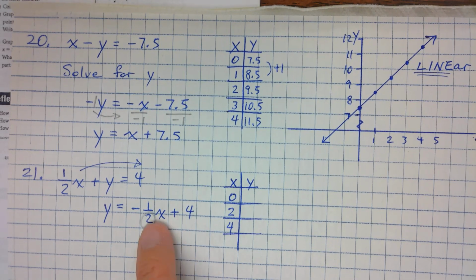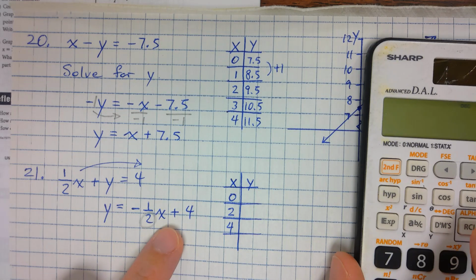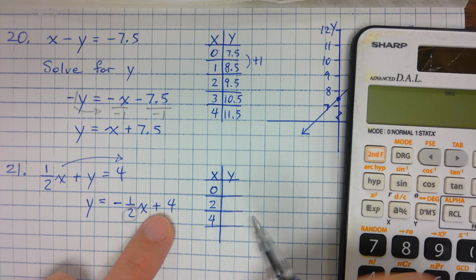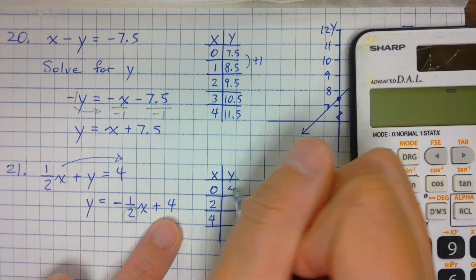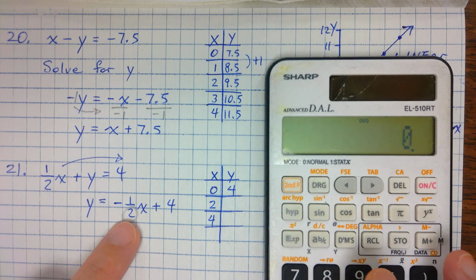Negative a half times 0 plus 4, what do you get? Anything times 0 is 0, plus 4 is 4. And then here, negative a half times 2.